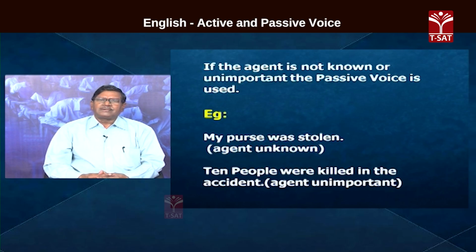The people, 10 people were killed in the accident. ఆ యాక్సిడెంట్లో 10 మంది చంపబడ్డారు. సో, ఎలా చంపబడ్డారు? ఆ ఏజెంట్ ఎవరు? Subject unimportant here. When the subject or the agent is not known as well as unimportant, we have to use passive voice. And when do we use active voice?